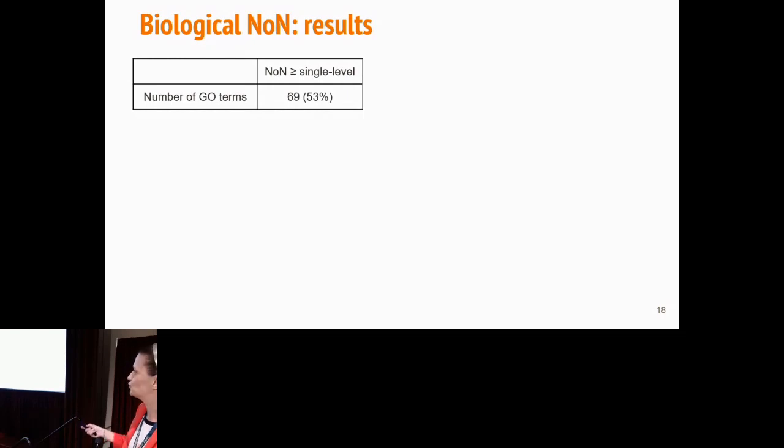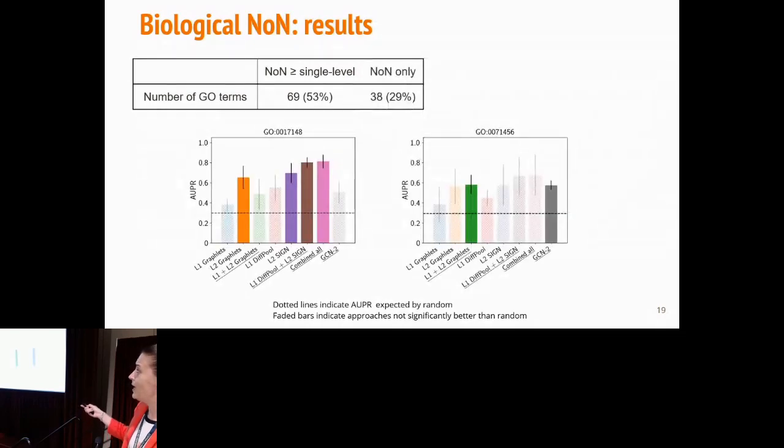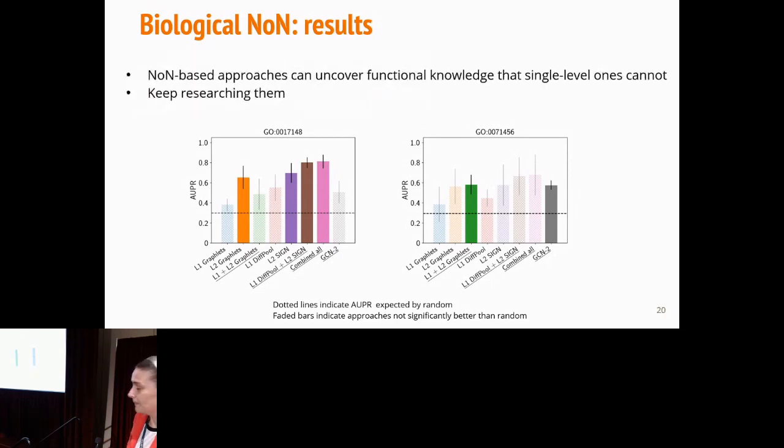Ignore the figures that I'm about to show. I need to get to the second part of the table. But for 38 of these 69 GO terms, which is 29% of all GO terms, only network of network approaches produce non-random results, which means current approaches as done in the literature would completely fail for them. And that's the value that I think network of networks brings. It can help predicting functions that we cannot predict with the current approaches, at least not in the evaluation framework we've used. And that hopefully justifies further studies of the network of networks idea.